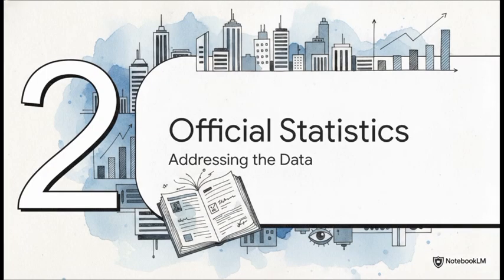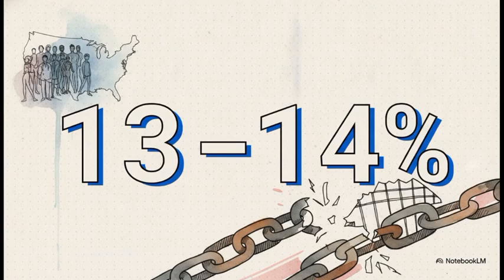Section 2. Addressing the official statistics head-on. Okay, now that we have our mathematical baseline, it's time to apply it to the actual official demographic crime data provided by federal agencies like the FBI and the Bureau of Justice Statistics. We're going to begin with the demographic baseline.